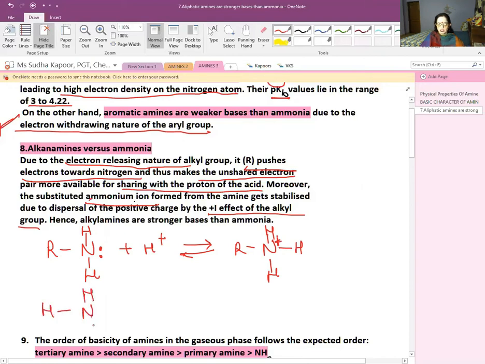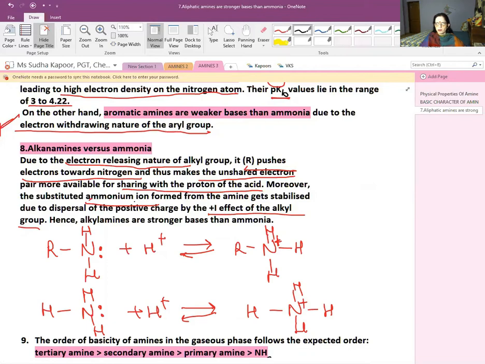We have to compare RNH2 with ammonia now. Again, we are required to show it with the help of arrows also. Then H, N, H, H on all four sides along with the positive charge on it. But we have to show the movement of the bond also. So the lone pair is shifted to the H positive. In this case also, the lone pair is shifted to the H positive.